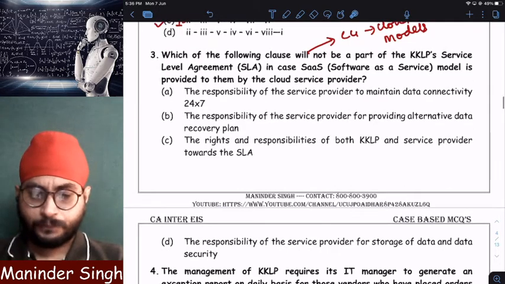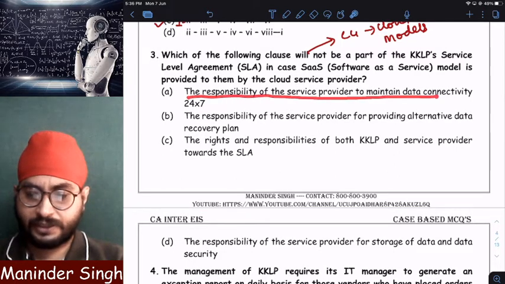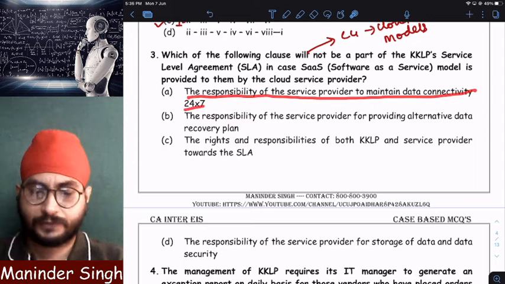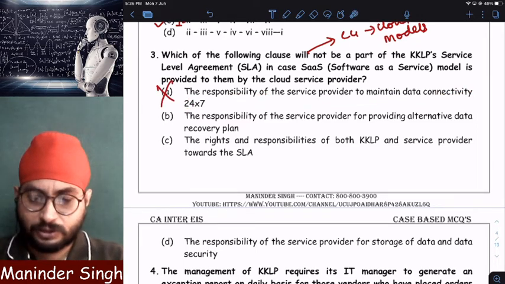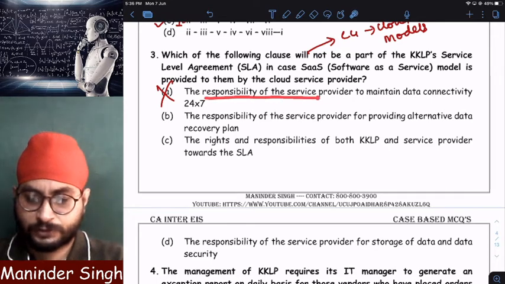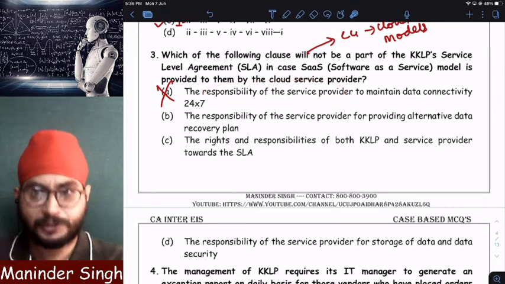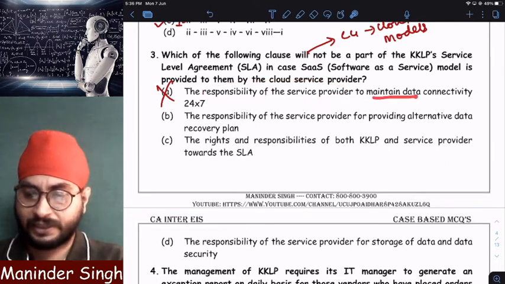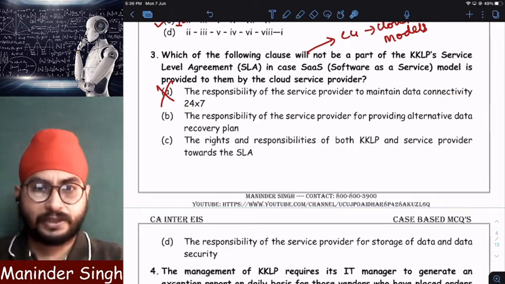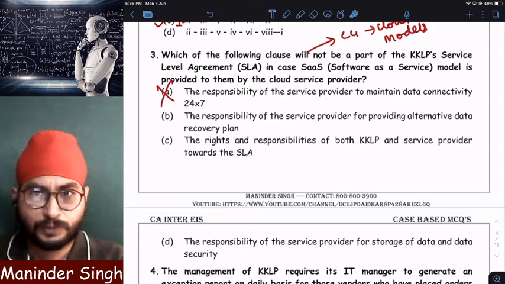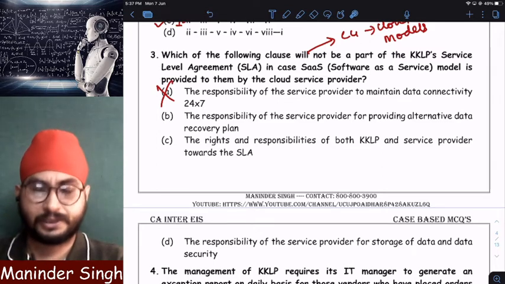Now let us see. The responsibility of the service provider to maintain data connectivity 24/7. Wrong. Sir, it is not. They say it is the responsibility of the service provider to maintain data connectivity 24/7. Sir, why is the service provider responsible for maintaining internet connectivity, data connectivity?